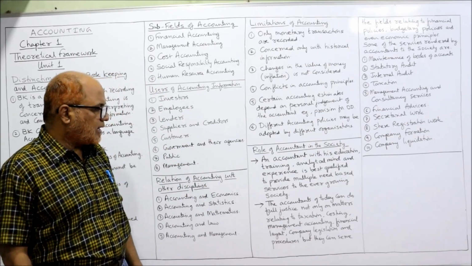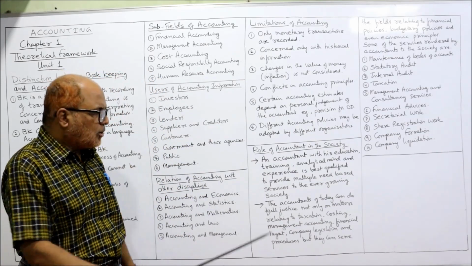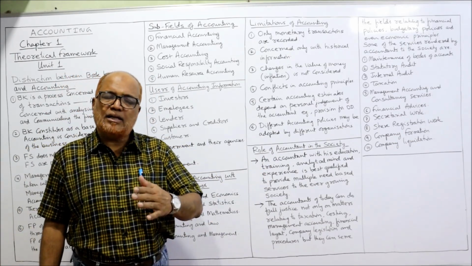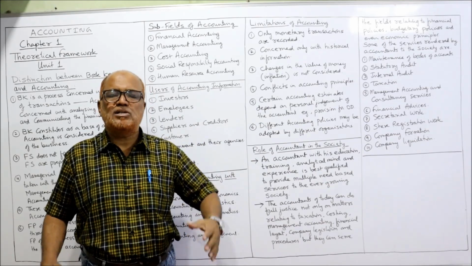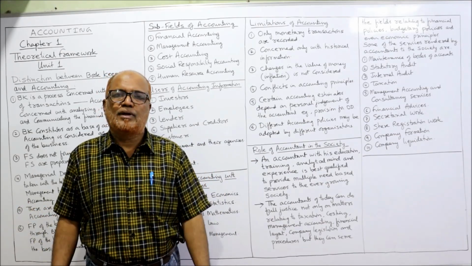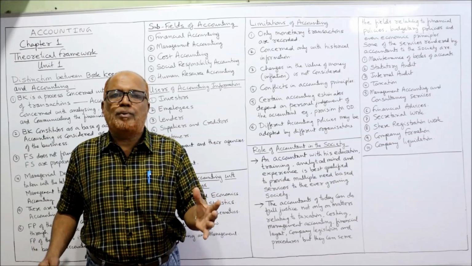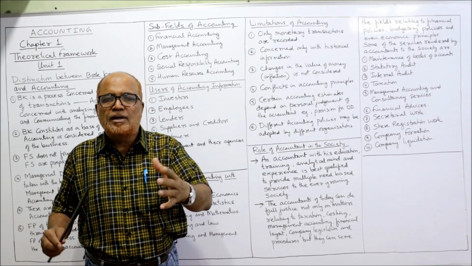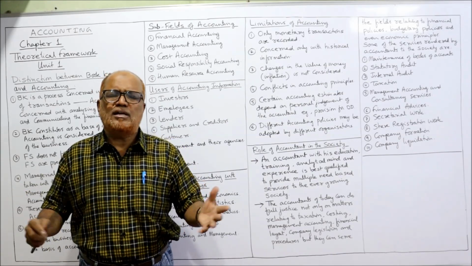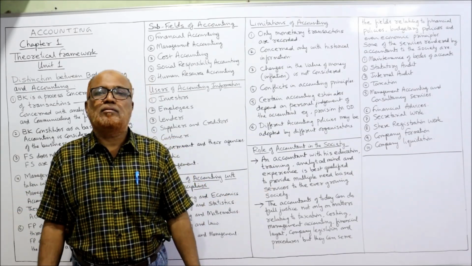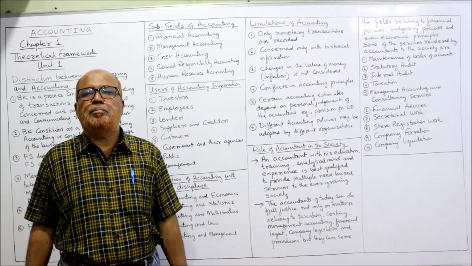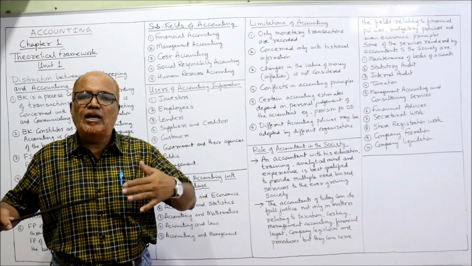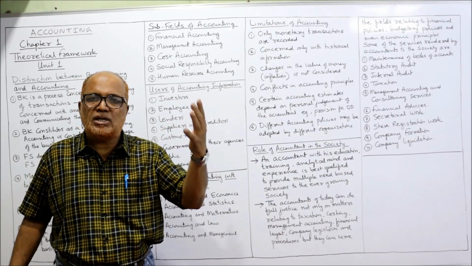The accountants of today can do full justice, not only in matters relating to taxation. Earlier, that means nearly 20-30 years back, when the business was not so complicated, the accountant's scope was very limited. Only recording the transaction, preparing the financial statements, then analyzing the financial statements, communicating, that's all, finished. But nowadays, due to the complications of the business, due to specialization of the business, due to a lot of innovations taking place in the financial sector,